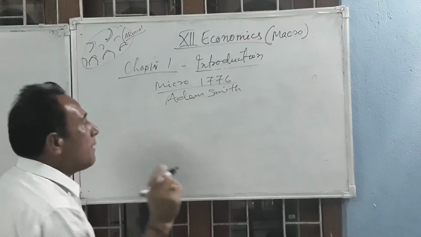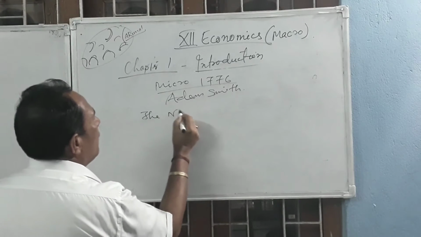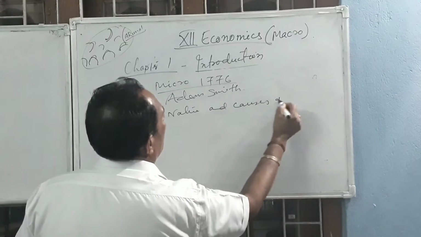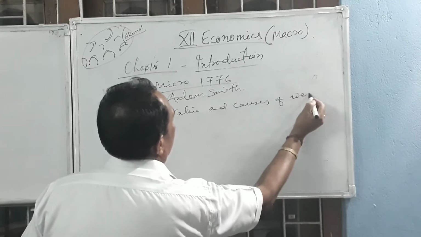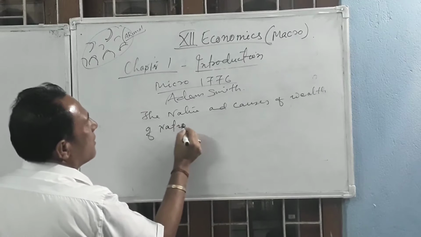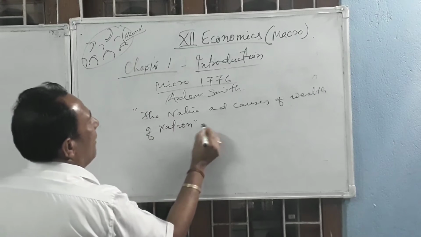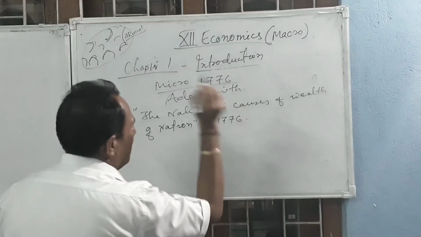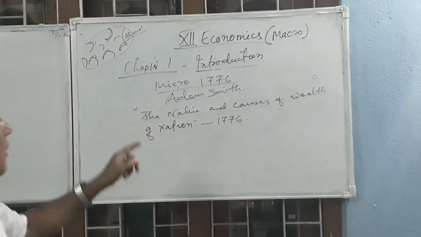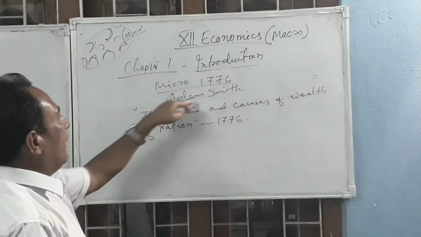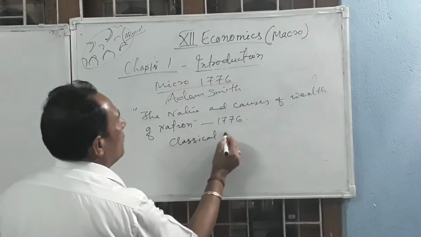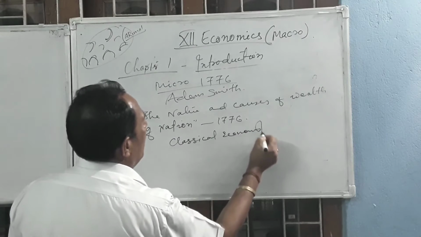The name of the book was The Nature and Causes of Wealth of Nations. This was the first book in economics, written and published in the year 1776 by Adam Smith, who is known as the father of economics. But Adam Smith and his friends are called classical economists.